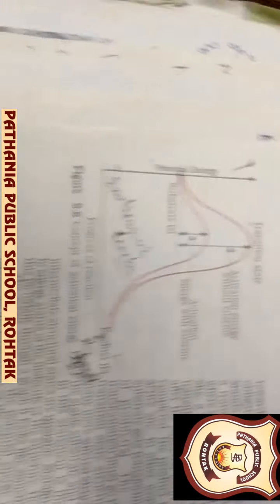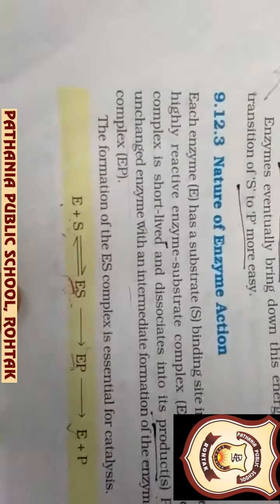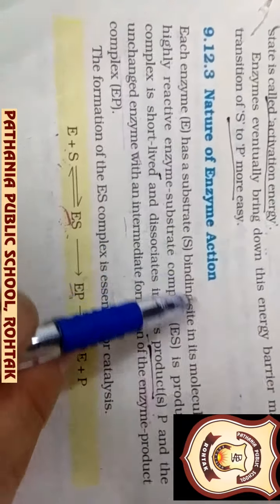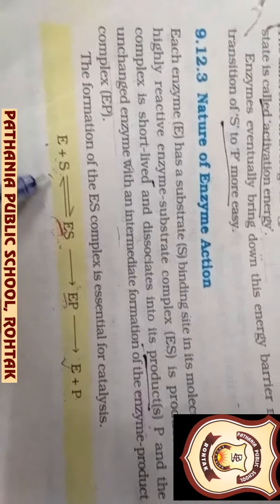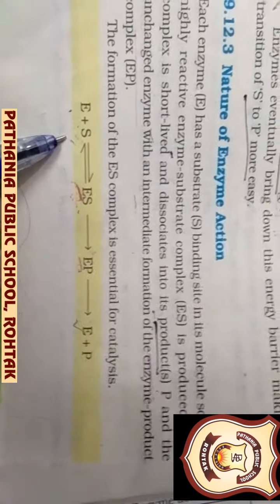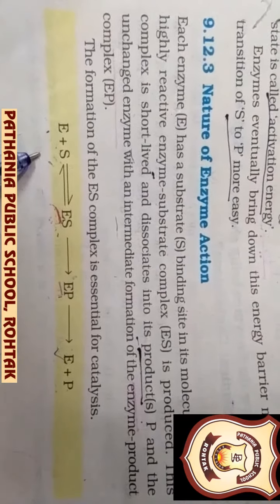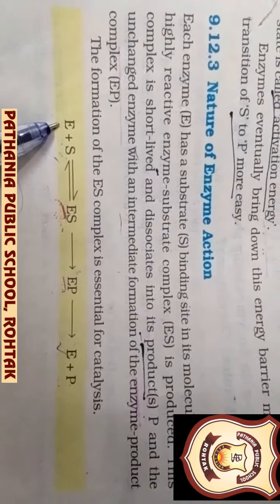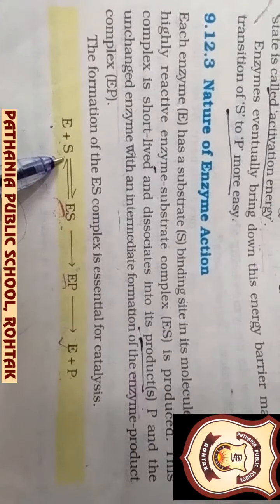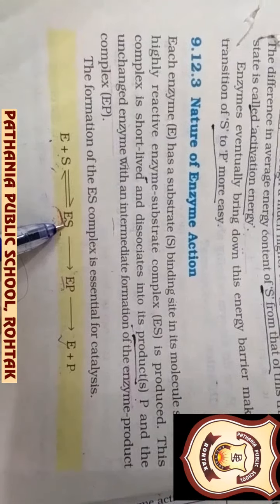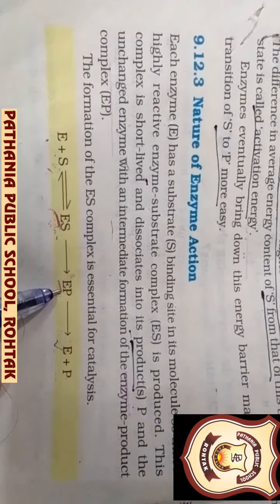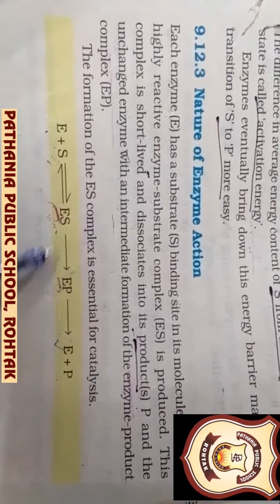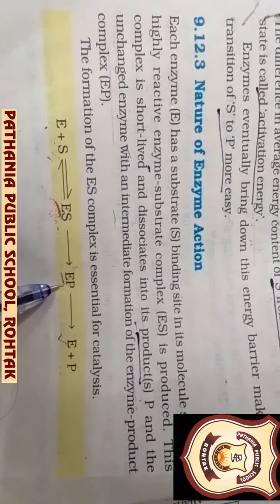This is explained here with the help of an equation. Nature of enzyme action, they are also explaining the same thing. I have explained it through the diagram, and here they are explaining with the help of an equation. The enzyme will bind with the substrate, an enzyme substrate complex will form, then the substrate will convert into product, so that these two are in transitional stages.